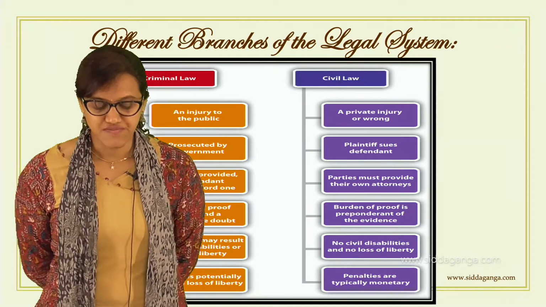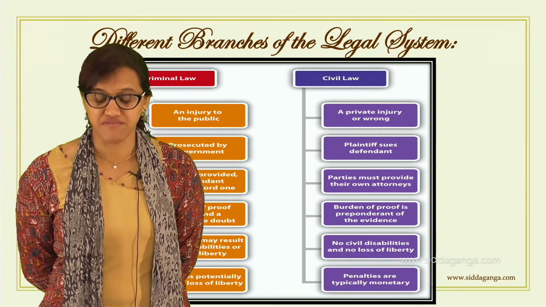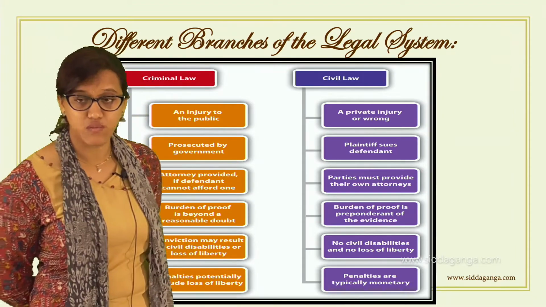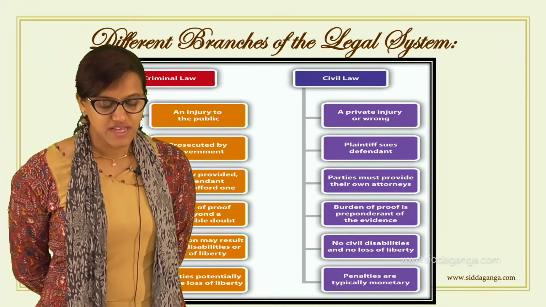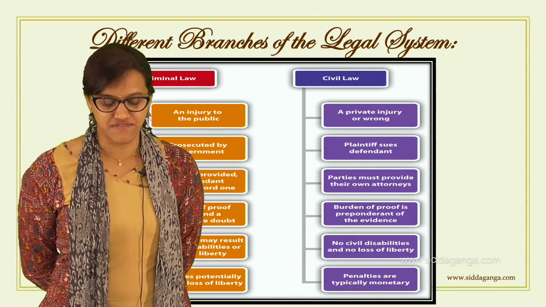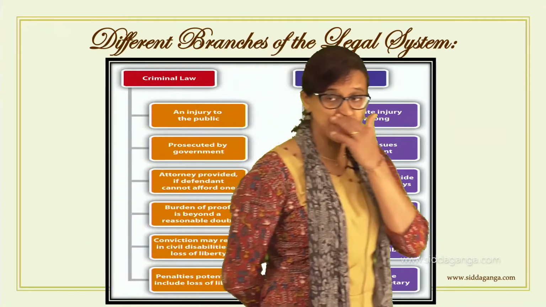And civil law deals with any harm or injury to a private person. A petition has to be filed before the relevant court by the one who has been affected by the act of another person, and the court gives the specific relief asked by the plaintiff.